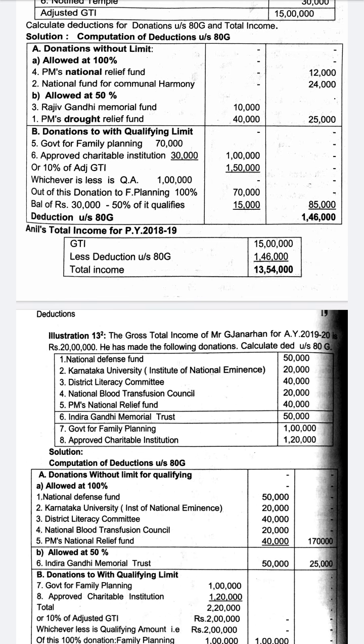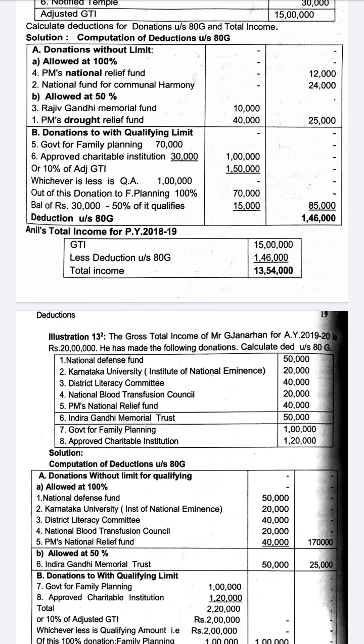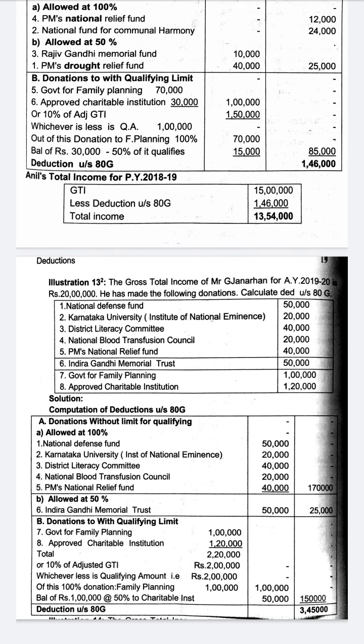Then comes 50%. There are 2 as we have discussed: Rajiv Gandhi Memorial Fund 10,000 and Prime Minister's Draught Relief Fund 40,000. These are without limit, but only 50% qualifies for deduction. So 10 plus 40 is 50, half of that is 25,000, written in the outer column.